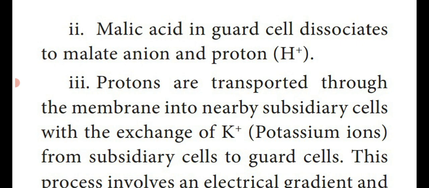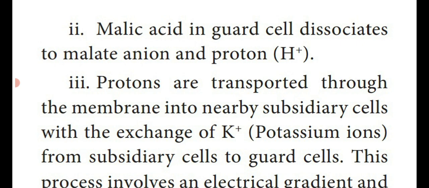So the protons are transported through the cell membrane of a guard cell into the nearby subsidiary cell. That means what will happen? The guard cell containing the malic acid splits into malate anion and proton.